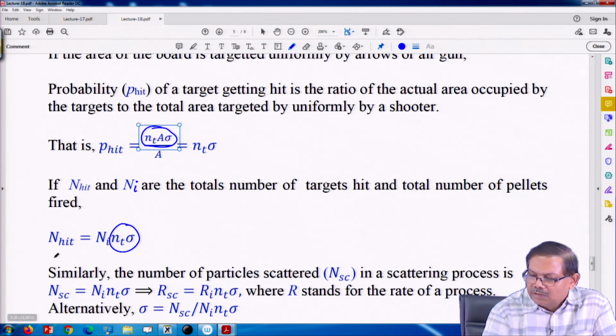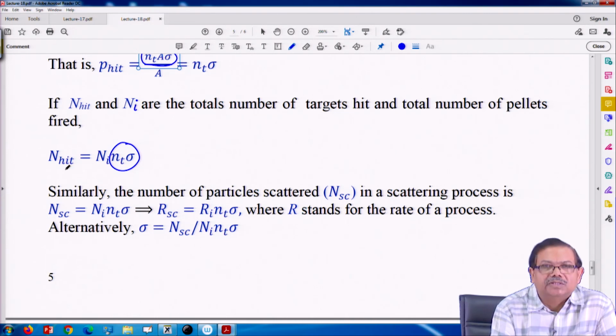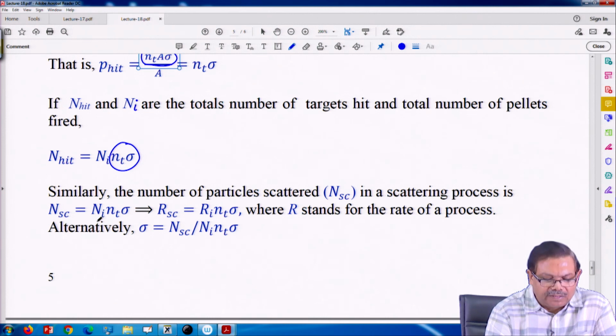That is the formula, that is how you compute. Similarly, for scattering you can compute the number of scattered particles: it is the number of incident particles, times the target density, times the target area, which is called the target cross section.